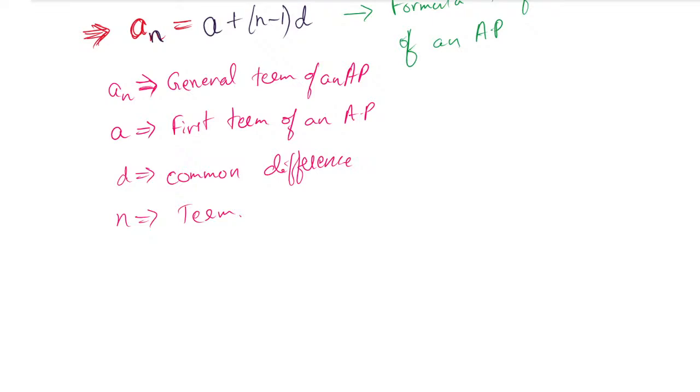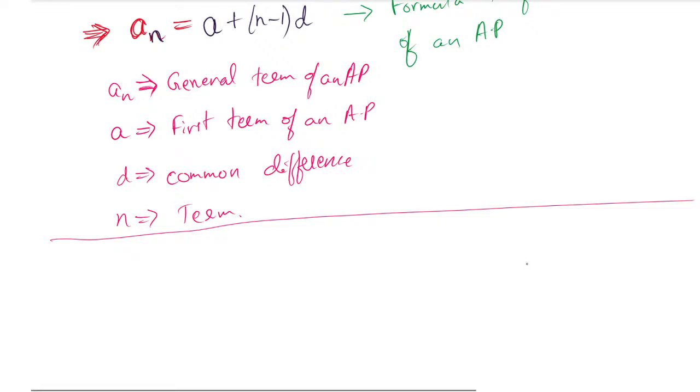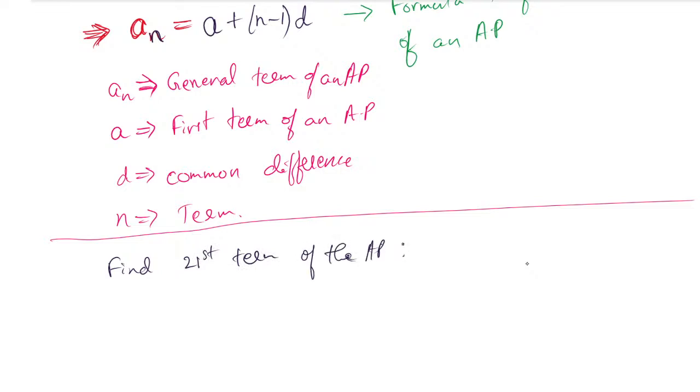Let us see how you have understood this and how you can find it. All of you have already learnt the first term, the common difference, and how to find the nth term. Here is one question: find the 21st term of the AP 3, 7, 11, and so on.